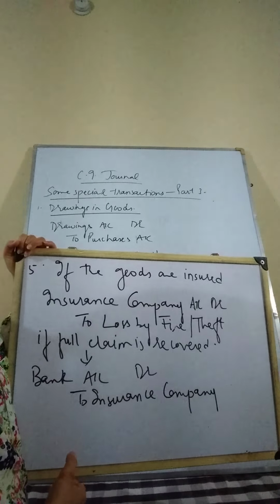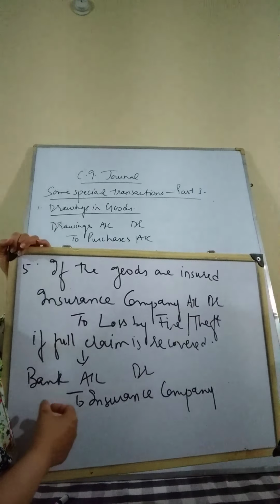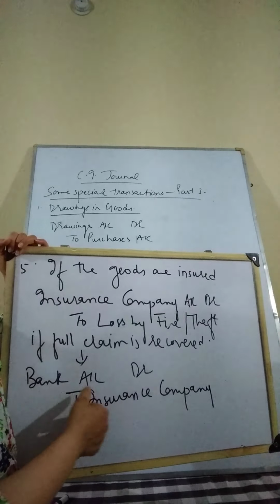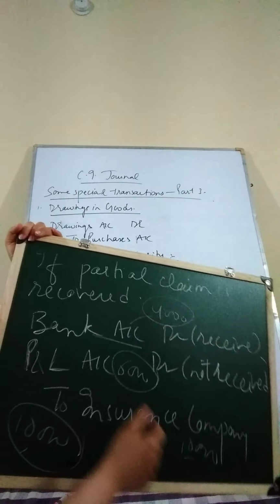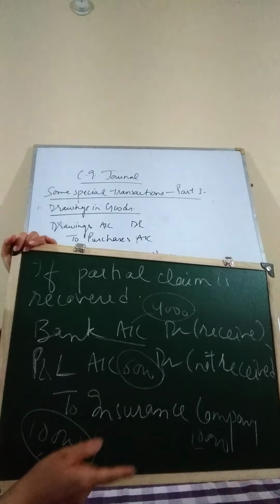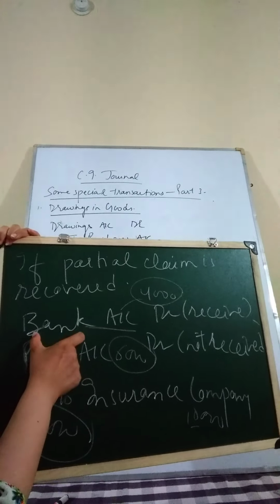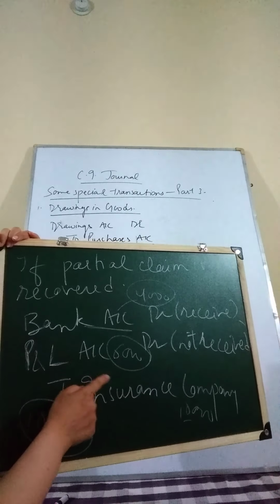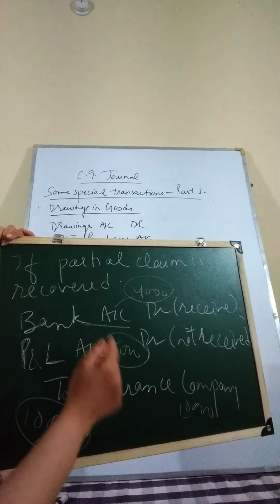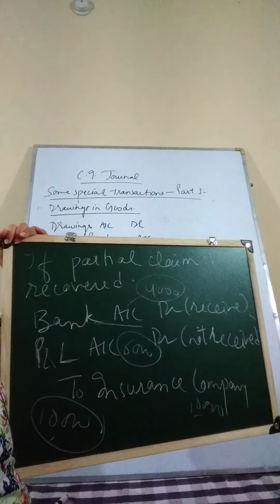Now the situation arises if the entire claim is recovered. On the day of recovery of money, we will make bank account to insurance company if the entire claim is recovered. And if the entire claim is not recovered, if the insurance company says that it is not going to pay the full amount of loss, then whatever amount we are receiving will go to bank account. Whatever amount we are not receiving will go to P&L account debit side, and insurance company will be credited.